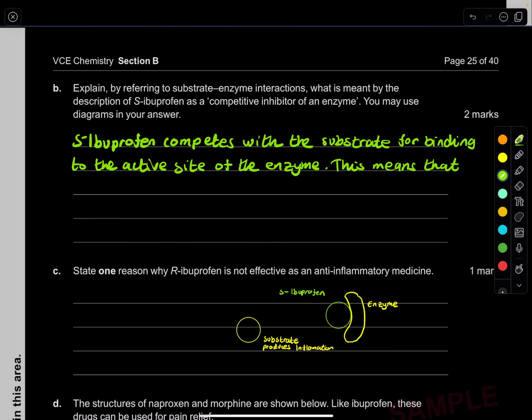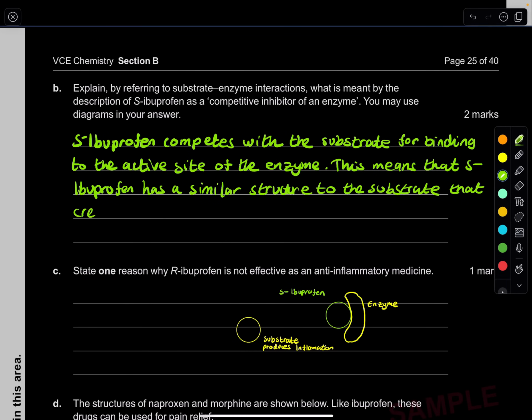that the S-ibuprofen, I hate writing it, but ibuprofen has a similar structure to the substrate that creates prostaglandins. Yep, prostaglandins.